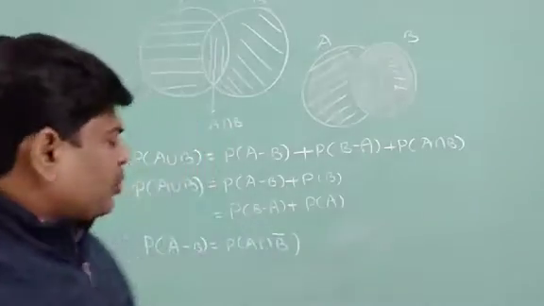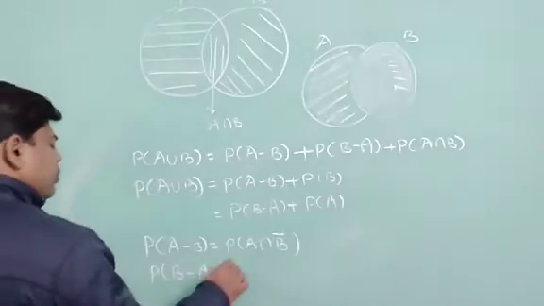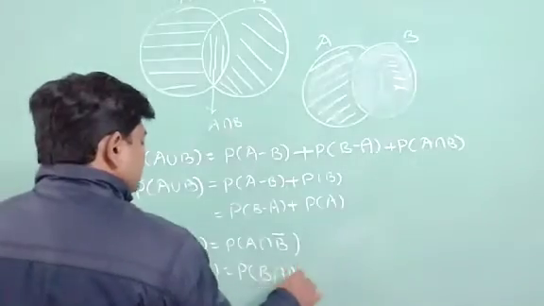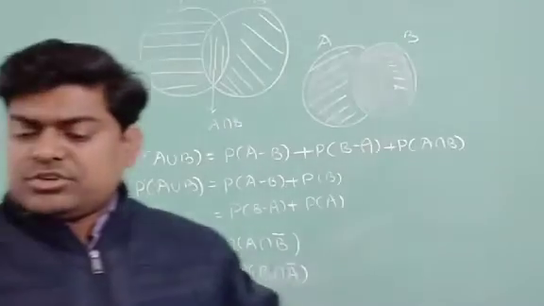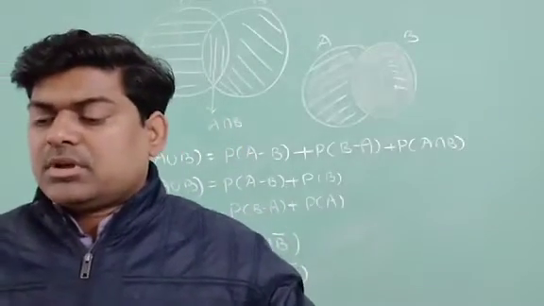If I am talking about probability of B minus A, I can write probability of B intersection A bar, meaning not A. Interchanging these two also, there is no problem.